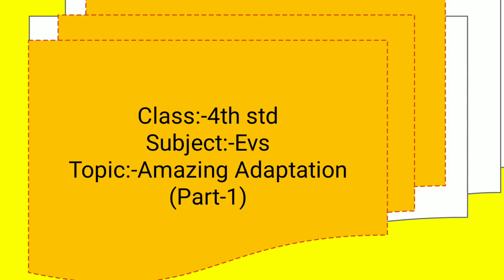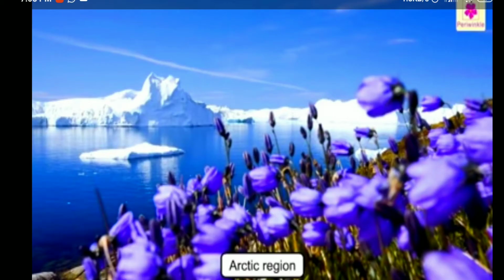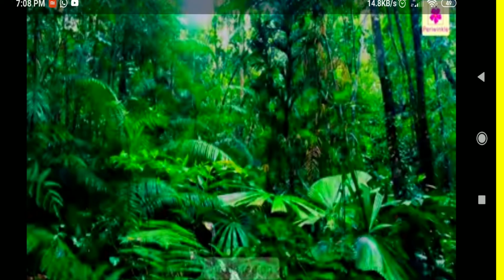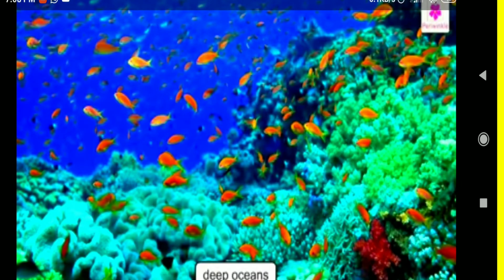Dear students, in today's class, let us know about the EVS topic Amazing Adaptation Part 1. There is no corner of the world where plants don't grow naturally, from the frozen Arctic to the dense forest, from the top of the highest mountains to the bottom of the deepest oceans.